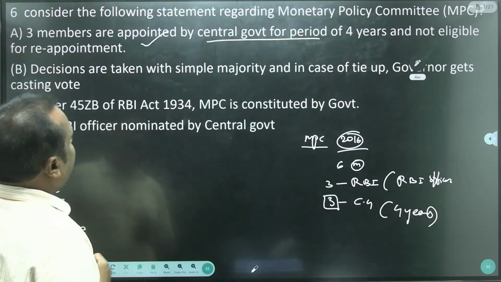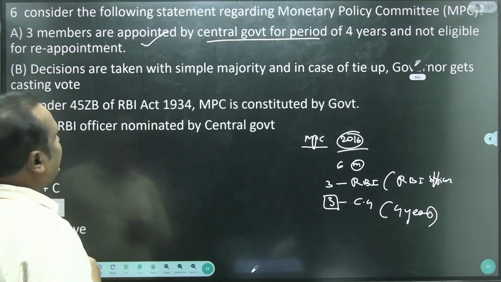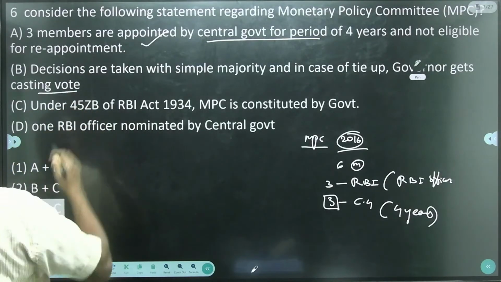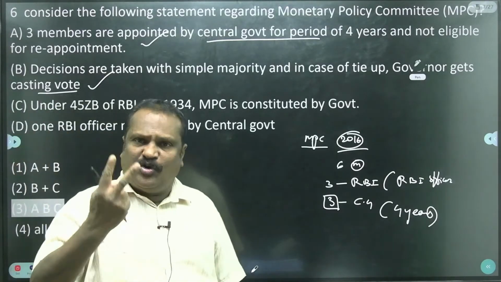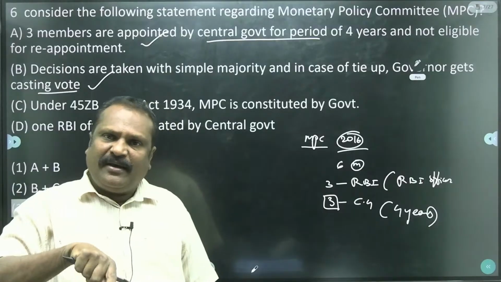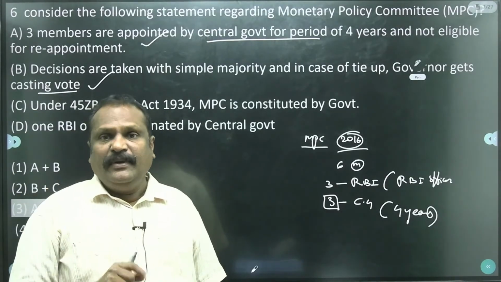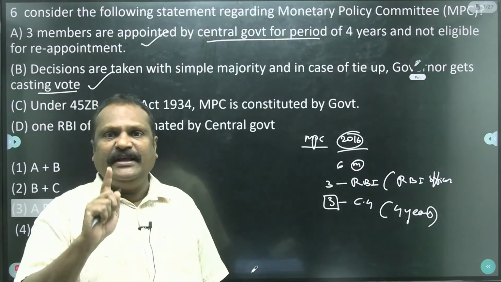And decisions are taken with a simple majority. In the case of a tie, the governor, meaning the MPC chairman, gets the casting vote. This is also a correct statement, because the MPC chairman has 2 votes: first as a member, second as the casting vote, only when there is a tie.